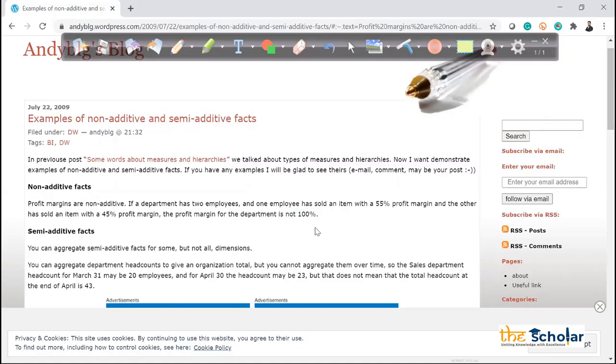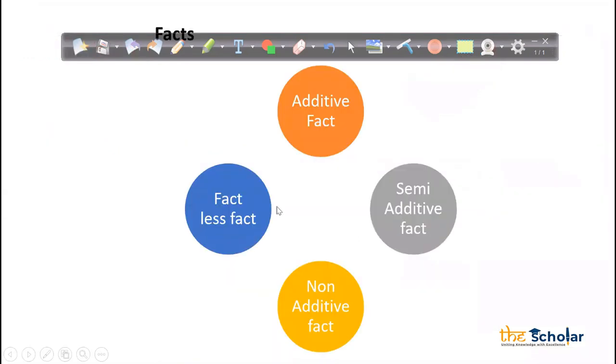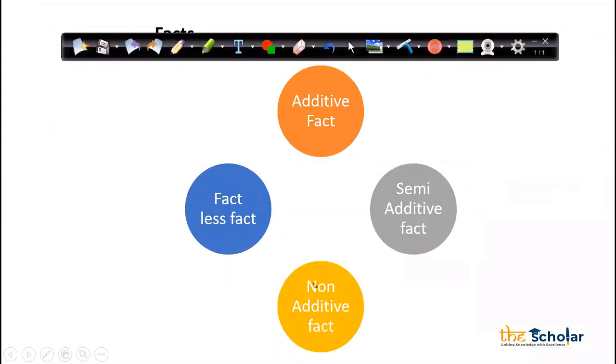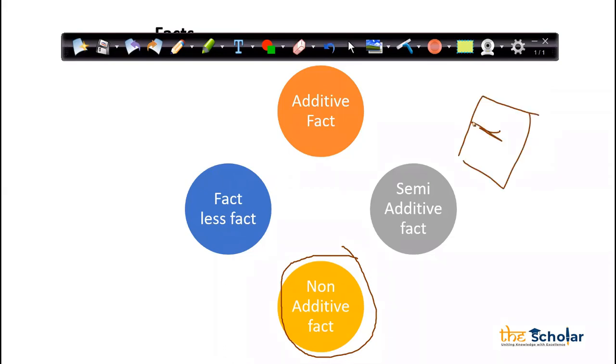So basically, when I am having a fact which is not making any sense with any dimension, then that type of fact is a non-additive fact. Suppose I have a table, I have some number here, and I have customer dimension, product dimension, and location dimension.